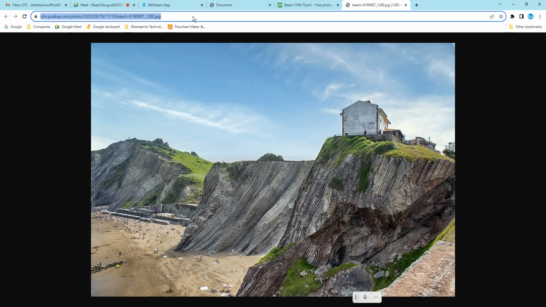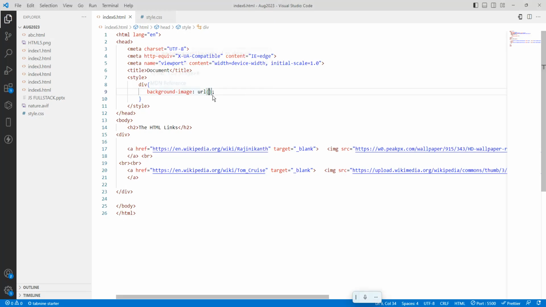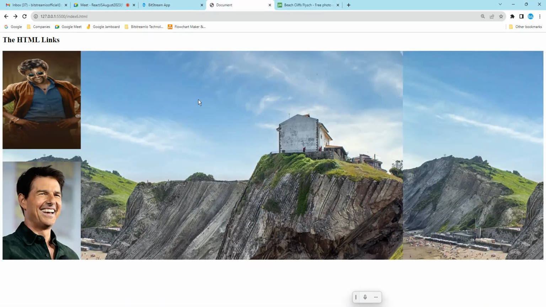Take this URL, Control X, close this one. So here I want to add an image. Just add it with Control V, save it. We'll go here, we'll see our file. See here, the background image for this one.